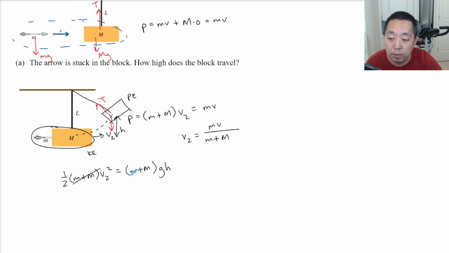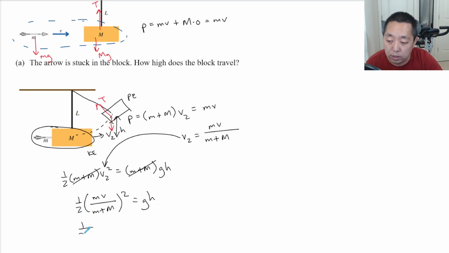The masses actually don't matter in that instance, but we solved for v2, so we can put that in: 1/2 (mv over (m plus M)) squared equals gh. Then I divide by g to get the other side, so h equals 1/(2g) times (mv over (m plus M)) squared.